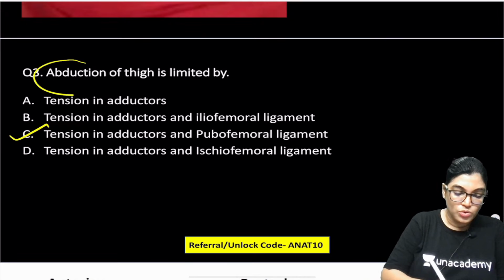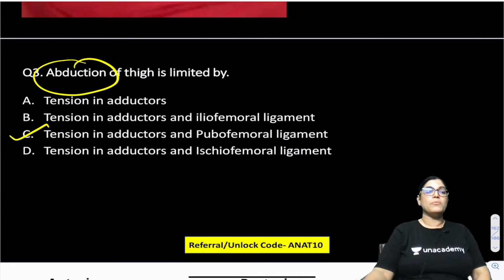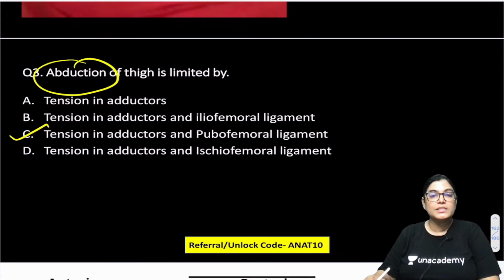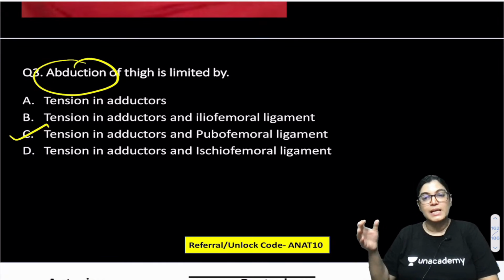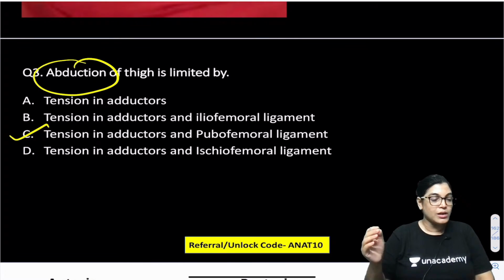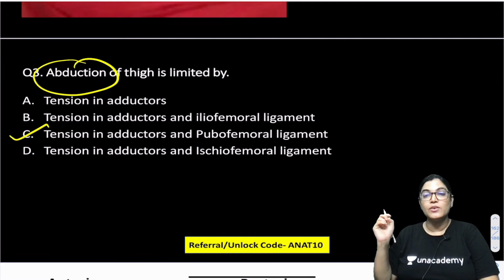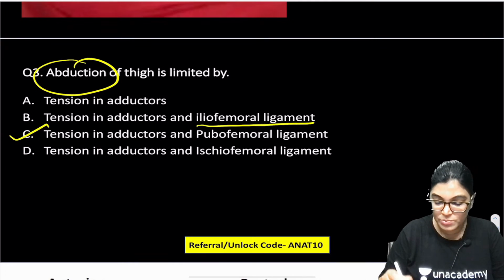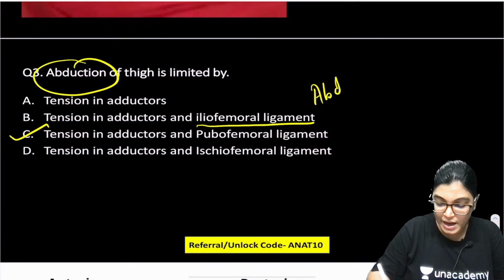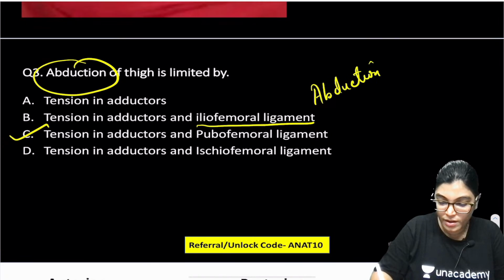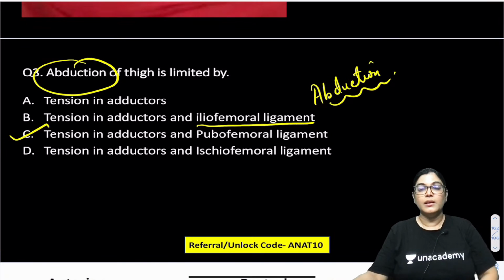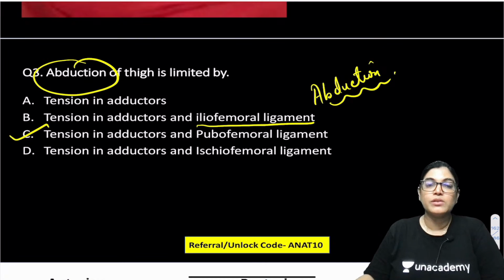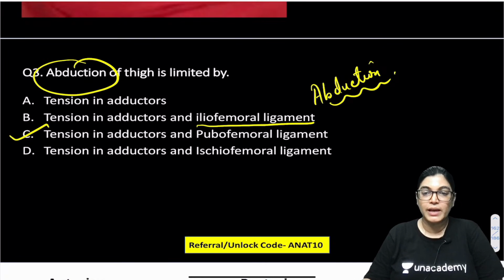There is no doubt about adduction: when we are talking about abduction, the adductors will surely be involved, so all the options contain adductors. But if we talk about the ligaments of the hip joint, it's the iliofemoral ligament which is limiting the abduction movement.